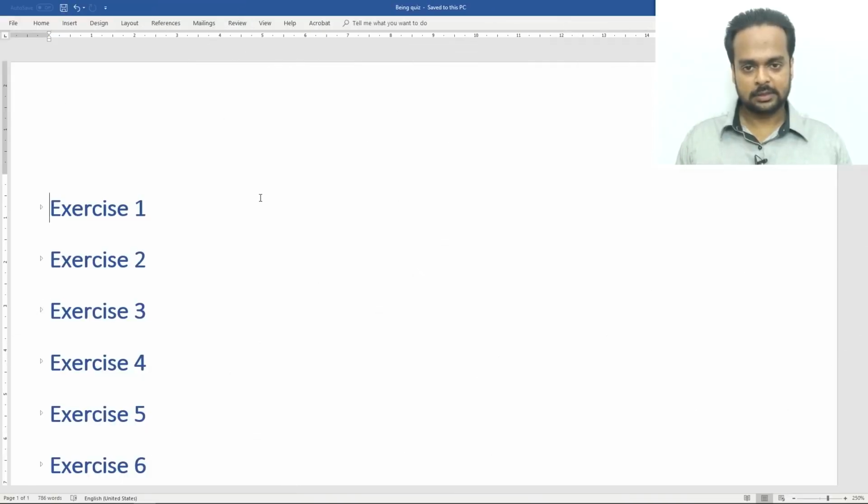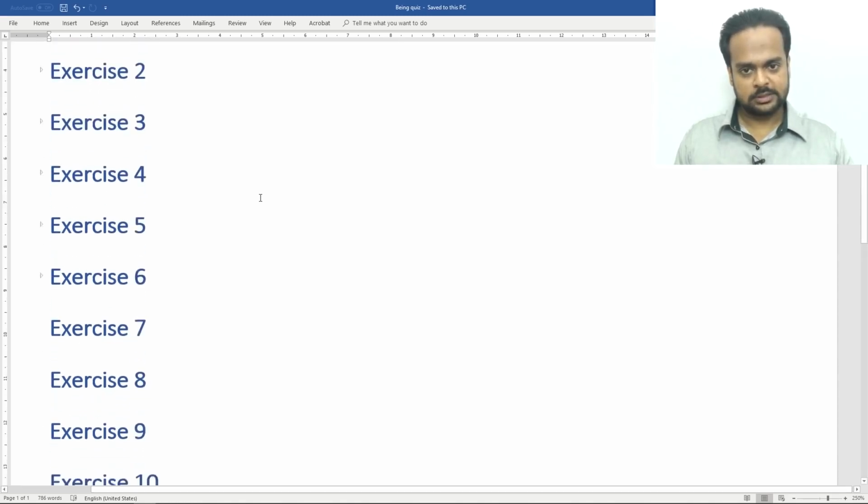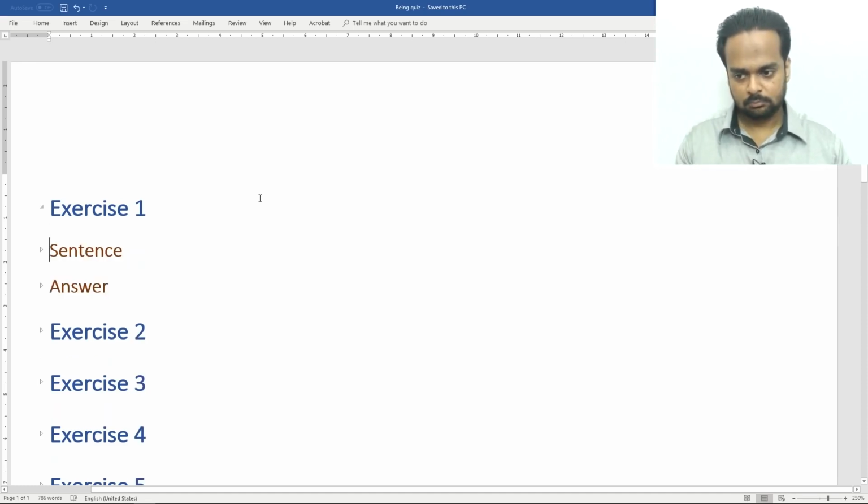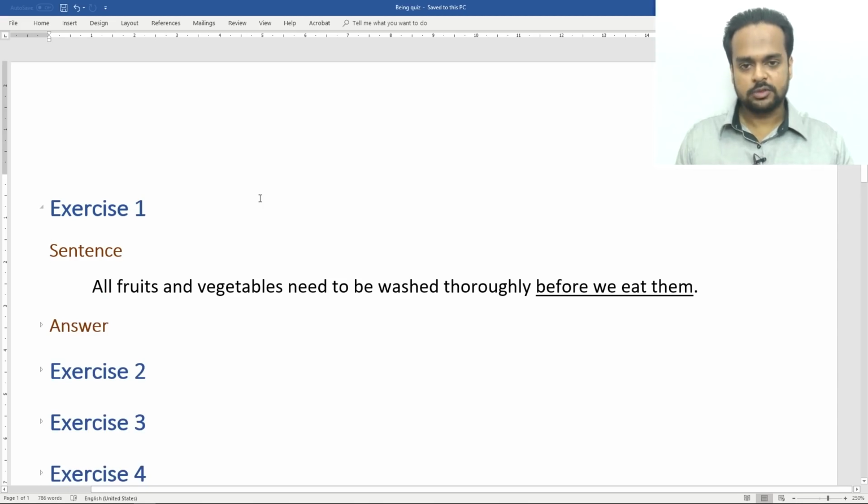All right, we've looked at the 4 main uses of being, and now we're going to try to put that into practice. I have 13 exercises for you here. In each one, I'm going to give you a sentence, and I want you to rewrite that using being. Right, here's the first one. All fruits and vegetables need to be washed thoroughly before we eat them. I want you to rewrite this underlined part using being. So how would you do it?